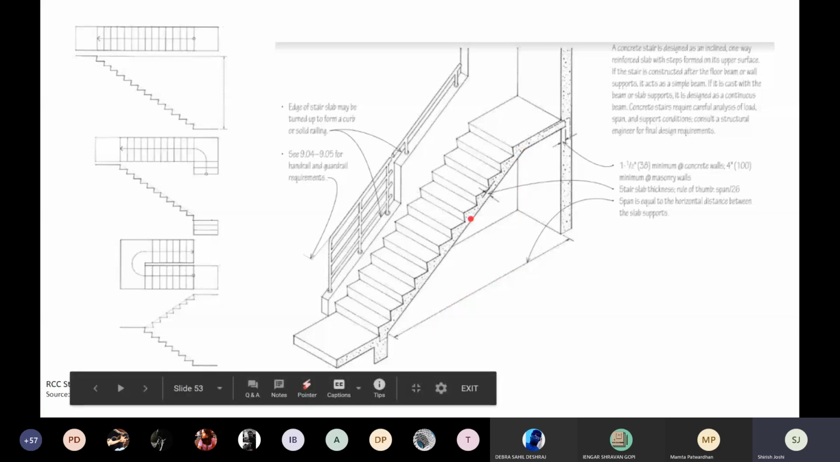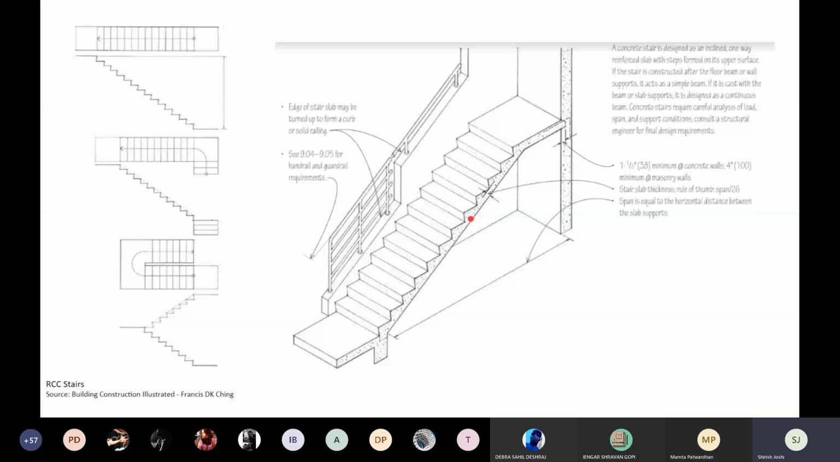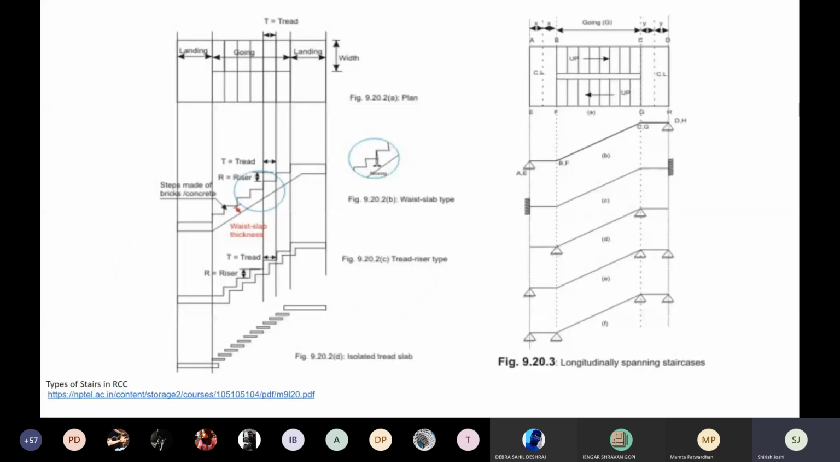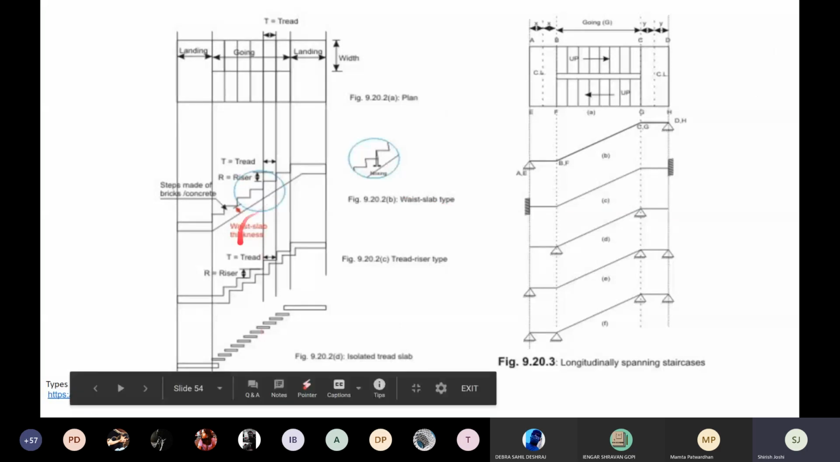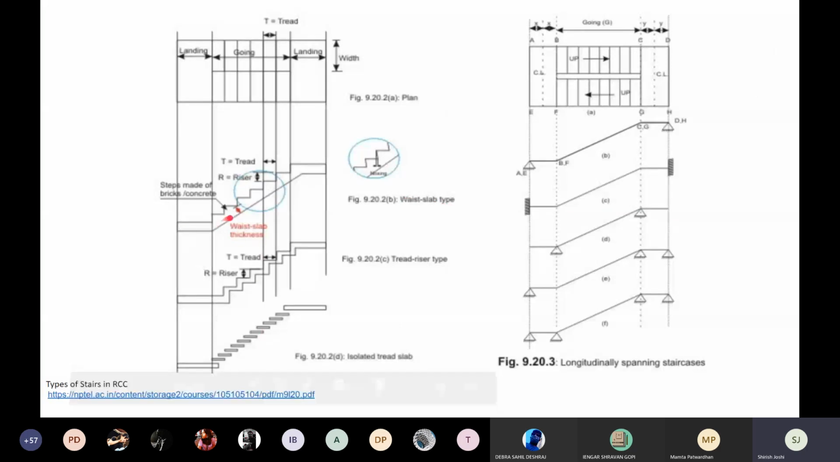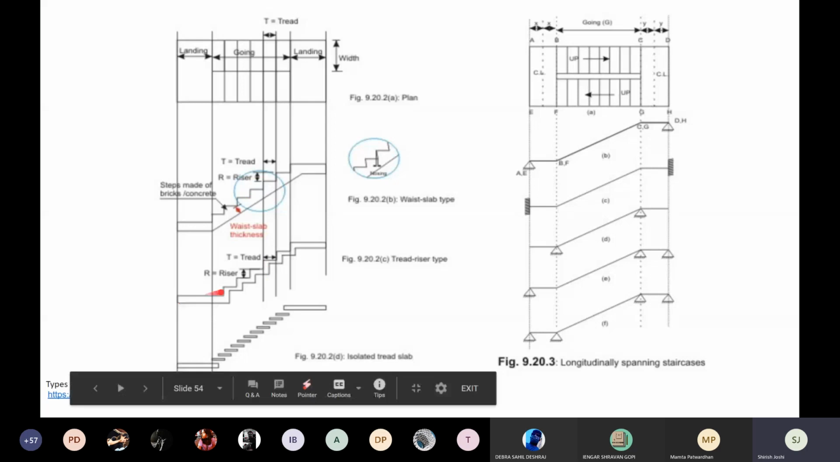Okay, and I'll show you the different conditions of supports for RCC staircases. Fundamentally, in an RCC staircase there can be three kinds, and we have seen all three. One is a staircase which has a waist slab, with the entire step constructed above it. That can be made in brick or in concrete, that depends. The second is a folded step, which we saw in the Milonas.